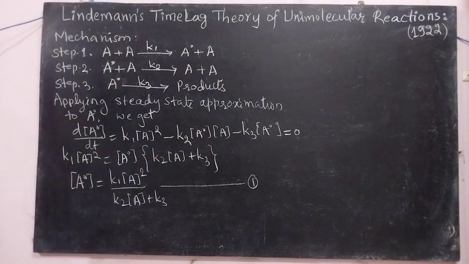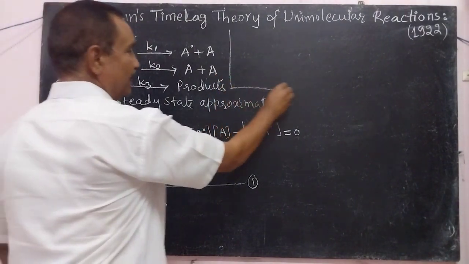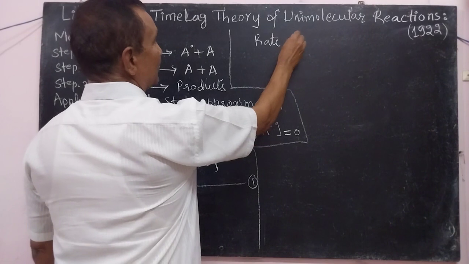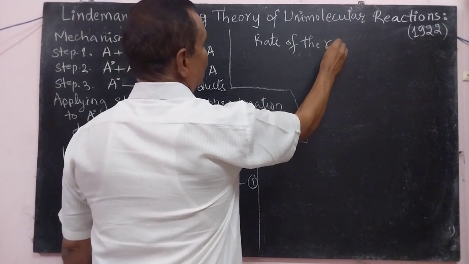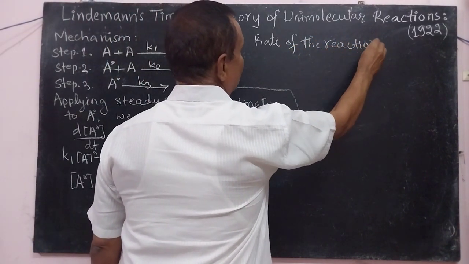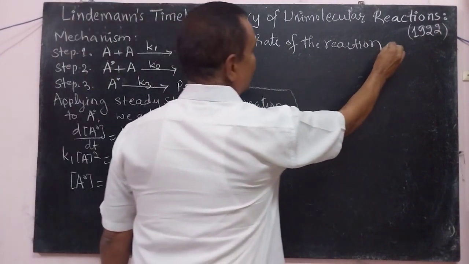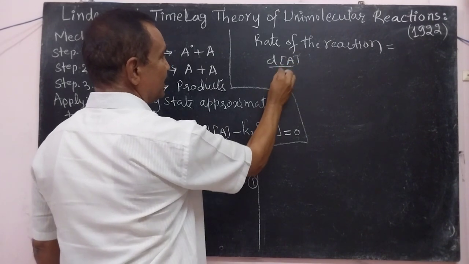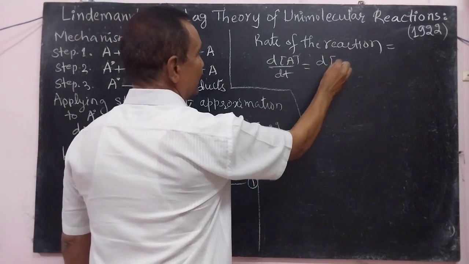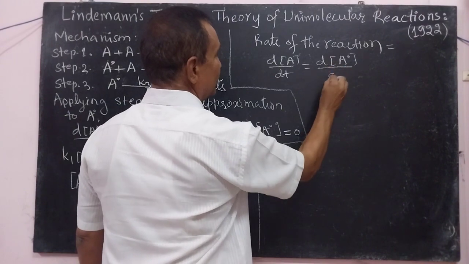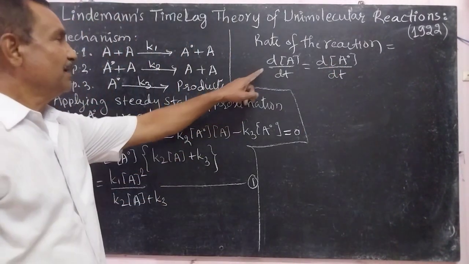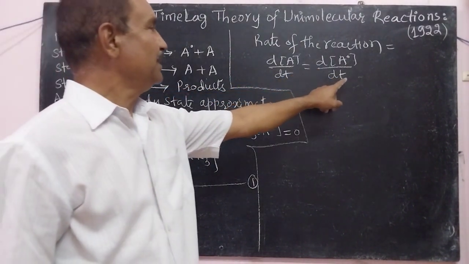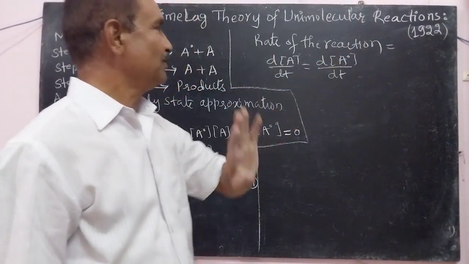Thus the rate of reaction can be expressed by any one of these methods, that is rate of the reaction is dA by dt, which is equal to dA star by dt. Here dA by dt is the decrease in the concentration of A, and dA star by dt is the increase in the concentration of the product.